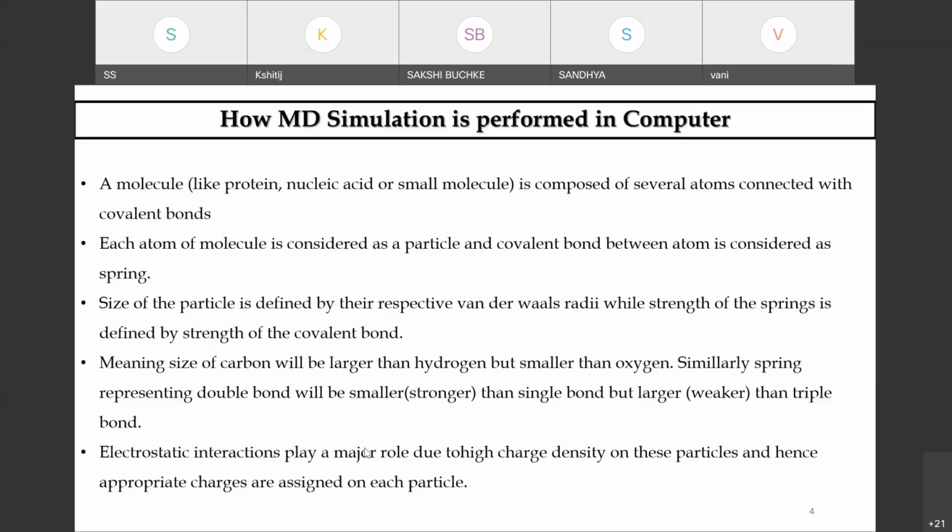So how do you calculate the strength? Meaning, the size of carbon will be larger than hydrogen and smaller than oxygen. Likewise, you have the spring which defines the strength of the covalent bond, representing, for example, a double bond which is stronger than a single bond and weaker than a triple bond.